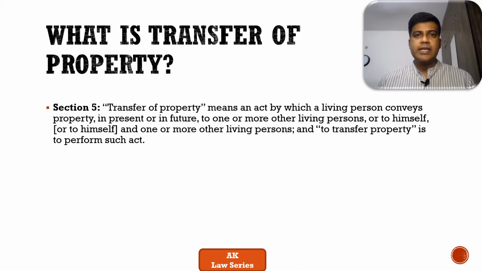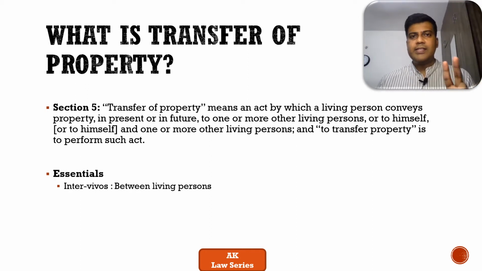Let's go to the essentials to understand a little further. It has to be inter vivos. Inter vivos in the sense it has to be between living persons only. It cannot be that a person X who has property is transferring to person Y who is a dead person. It cannot happen that way. Both the parties have to be existing at that point of time. So that is condition number one.